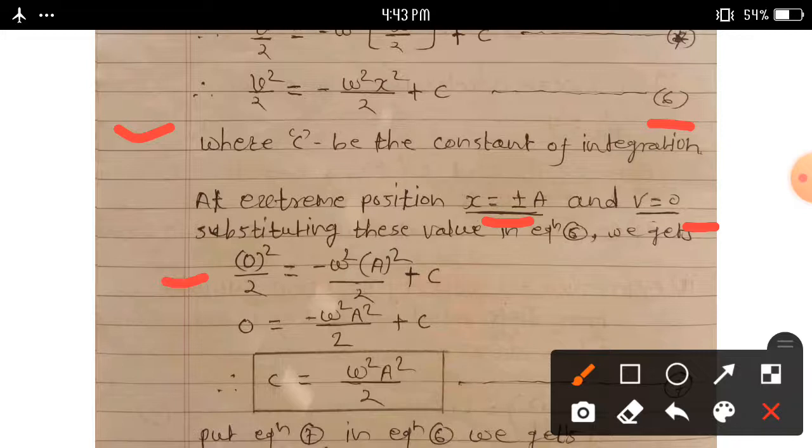Then 0 square by 2 is equal to minus omega square a square by 2 plus c. Since 0 square is 0, we calculate c is equal to omega square a square by 2.